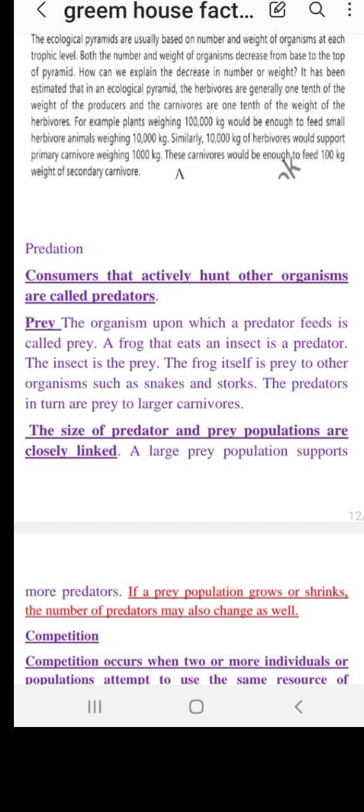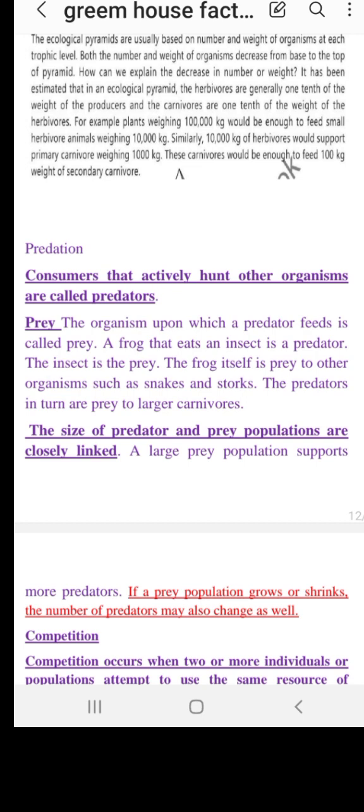Basically, it has been estimated that in the ecological pyramid, the herbivores are generally 1/10 of the body weight of the producers, and further carnivores are smaller. If we take the weight of the very basic point, the producers, the weight of grass could be 1 lakh kg. Moving ahead, the weight of the herbivores, who are the producer eaters, could be 10 kg.